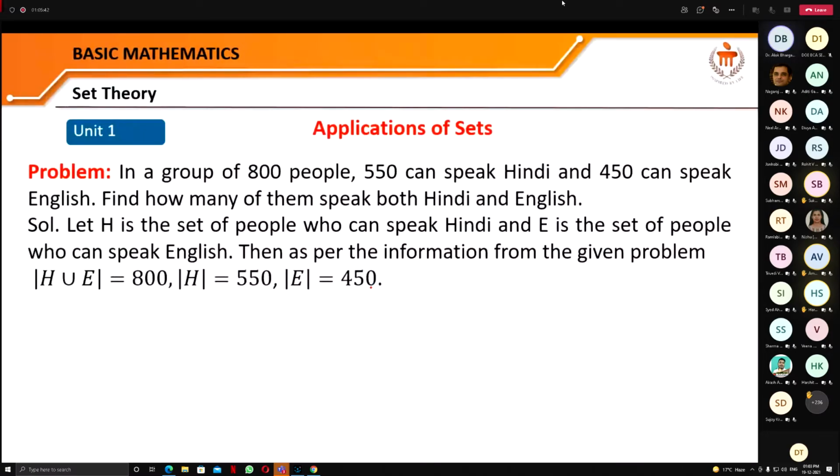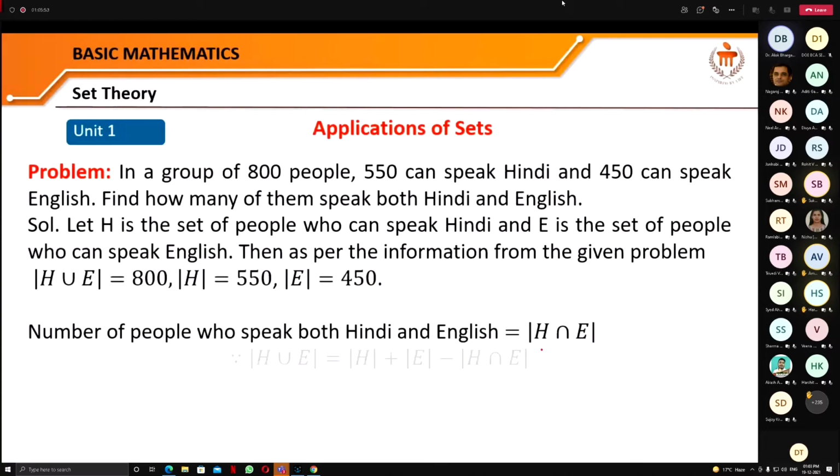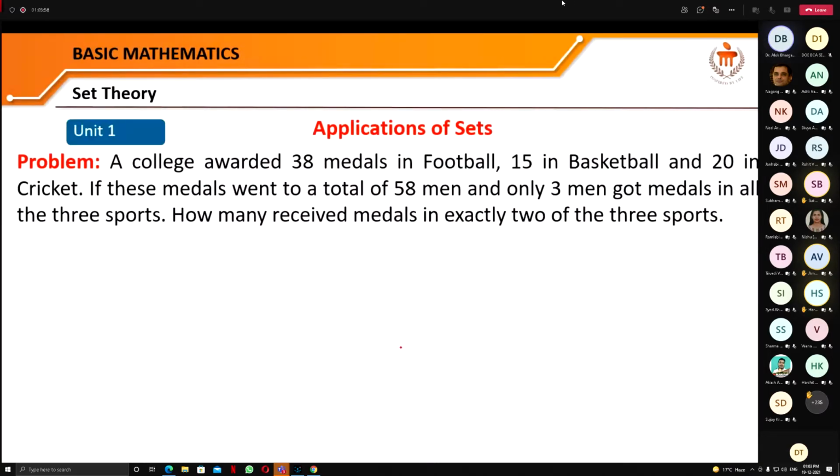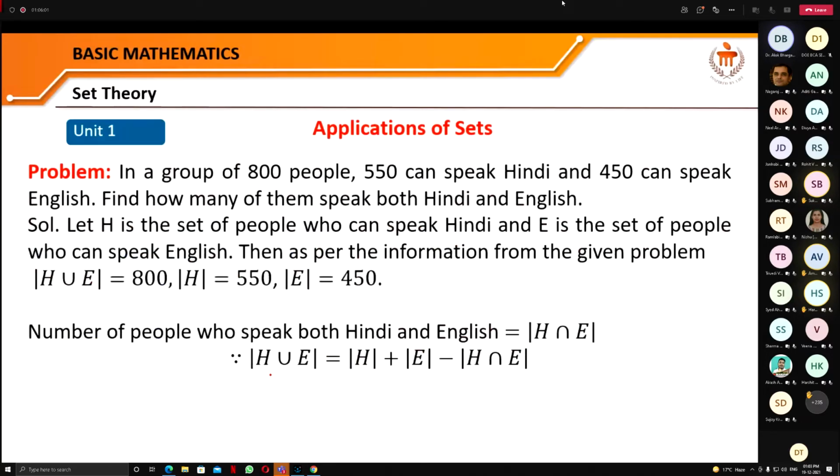Now what we would like to find is the number of people who speak both Hindi and English. That means we would like to find the cardinality of this H intersection E. And as we know, the principle of inclusion and exclusion is saying that H union E equals, here A is H and B is E. So H union E is the cardinality of H plus cardinality of E minus cardinality of H intersection E. And it means we have to find this.